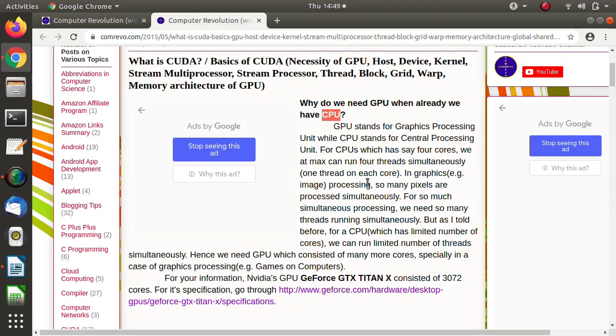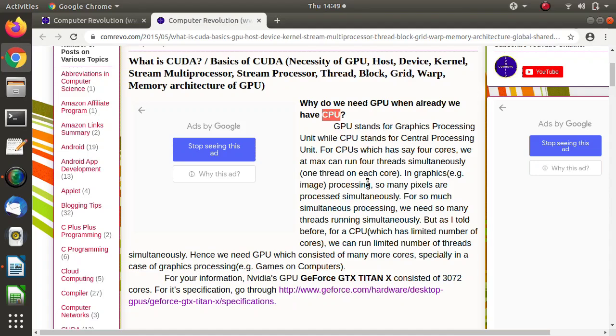This is called context switching. Context switching means the state of these threads gets saved and then other threads are taken for execution. A lot of time gets wasted during this context switching. Now consider that there are hundreds or thousands of threads, and we are executing them on just 4 cores. So there will be so much context switching and a lot of time gets wasted.